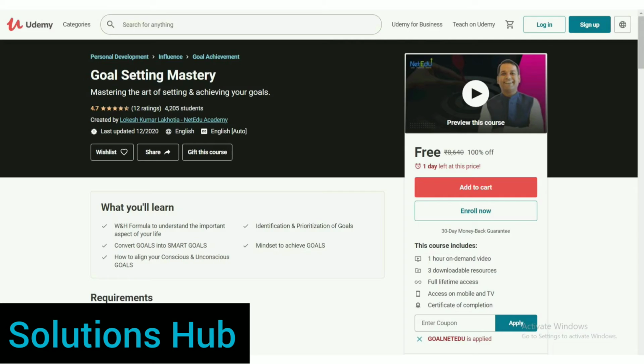The next course is Goal Setting Mastery, mastering the art of setting and achieving your goals. In this course, you will learn the WH formula to understand important aspects of your life, convert goals into SMART goals, how to align your conscious and unconscious goals, identification and prioritization of goals, and mindsets to achieve goals. The rating of this course is 4.7 and already 4,000 students enrolled.